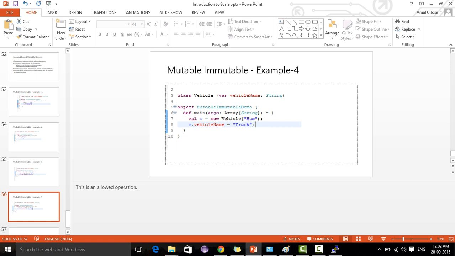This is a string of type var. So this vehicle name is associated with this mutable class, and it is of type var. So we can change that vehicle name, but we can't change v. We can modify a mutable collection or mutable field or anything associated with an immutable object. So that is possible. That is the reason it is not throwing any error. We'll see these things in the remaining examples.